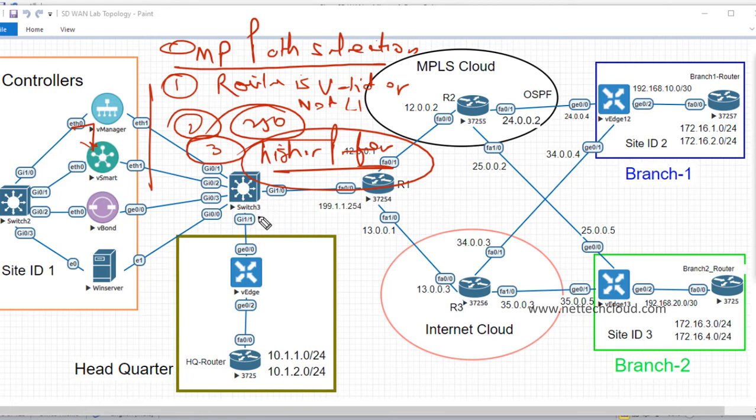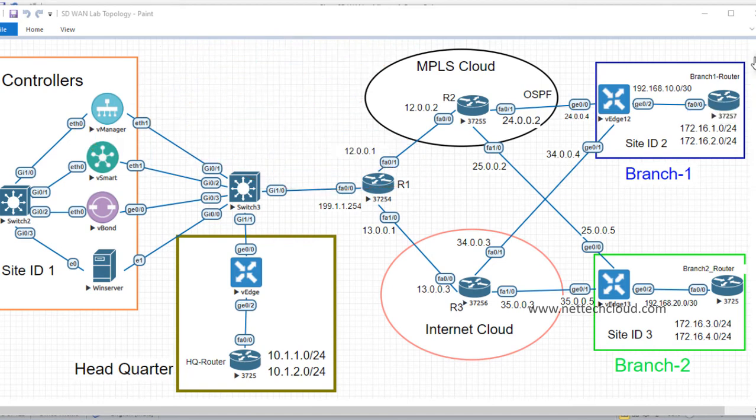Even route filtering, which is very similar to the distribute list that we configure in Cisco or BGP routing and all that, we can do that. Inbound and outbound route filtering from the centralized dashboard, from vManage only, right? We don't need to do anything locally. Okay, so let me.